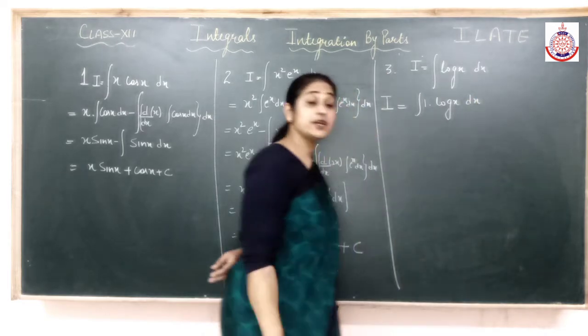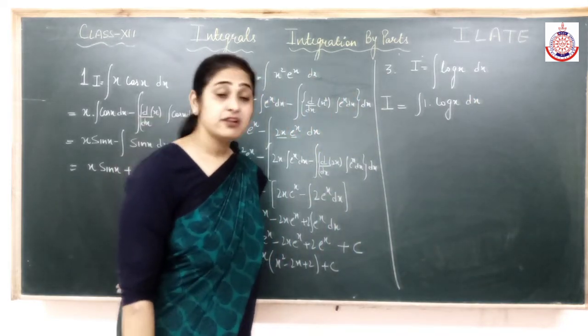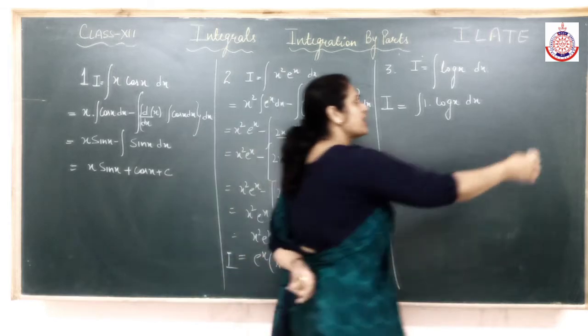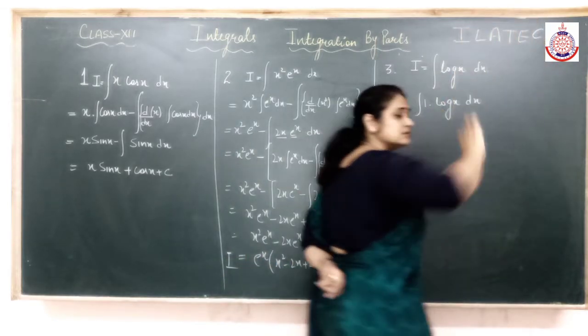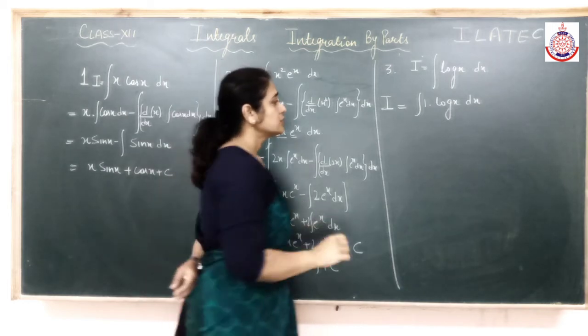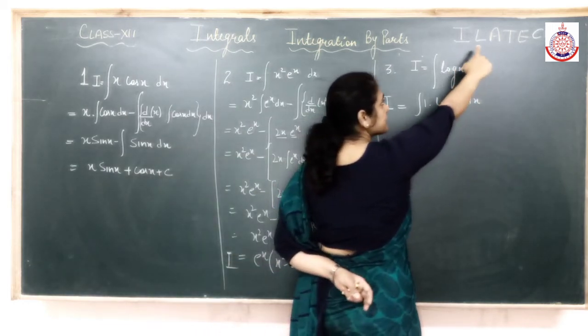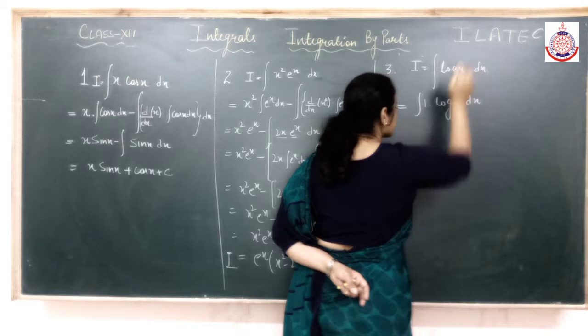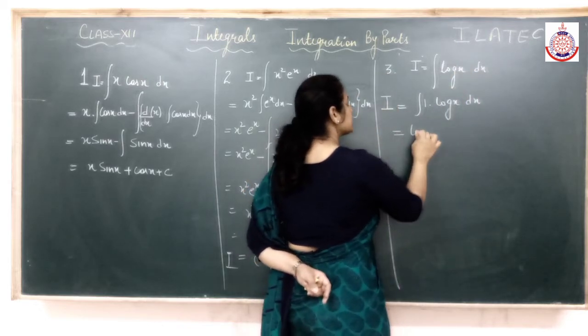What do you have to do? Into 1. Now 1 will be taken as a constant, and constant always comes last here. Clear? The constant is last because constant is no problem at all. So which is my first function according to ILATE? Logarithmic should be the first function. So first function as it is,